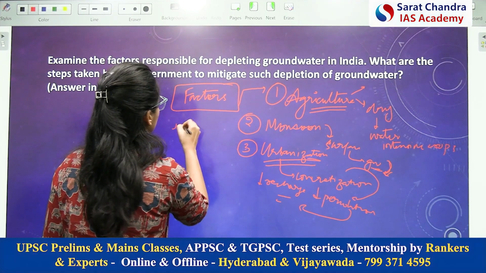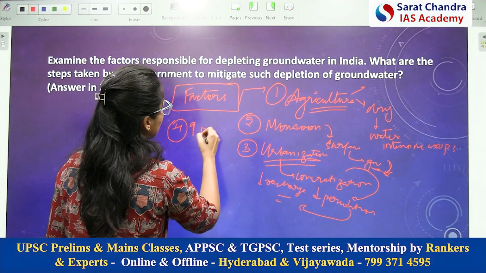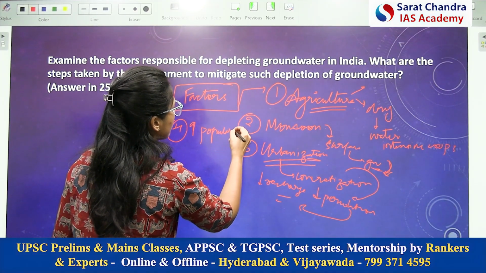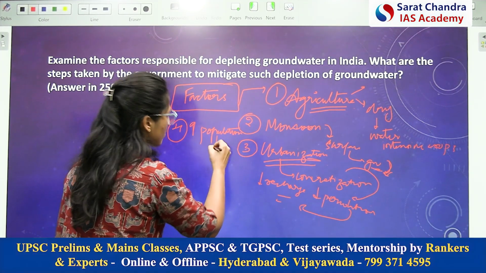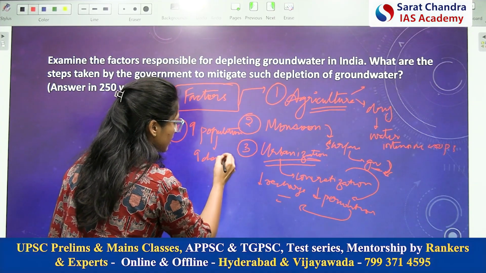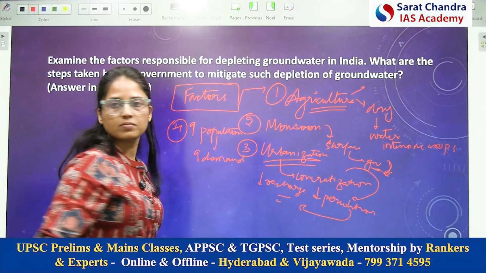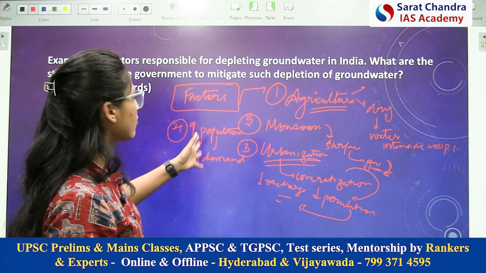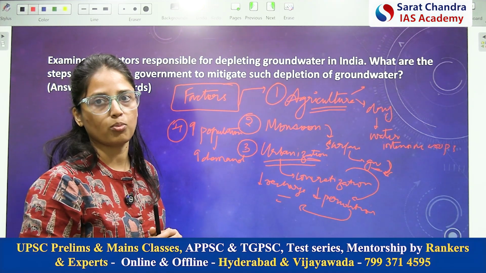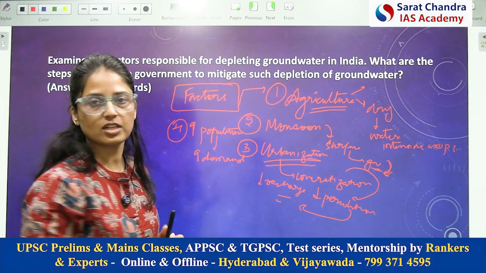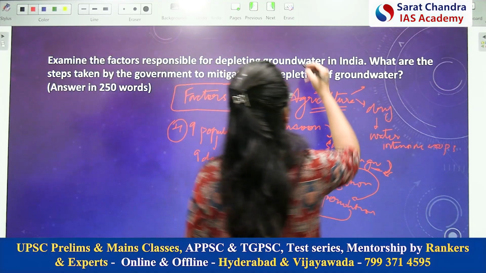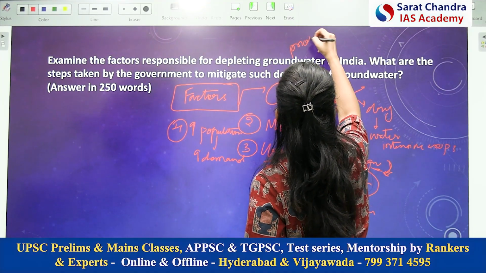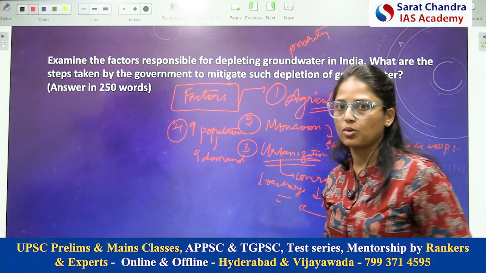Now, fourth point, what you can write? Fourth point, maybe you can write about increase in population. And why is increase in population a reason? Because it is increasing the demand. So you started with agriculture, then monsoon, then urbanization, and finally increase in the population. So in this way, 4-5 factors you have to write, and the main focus must be on the priority, that how you are prioritizing your points.